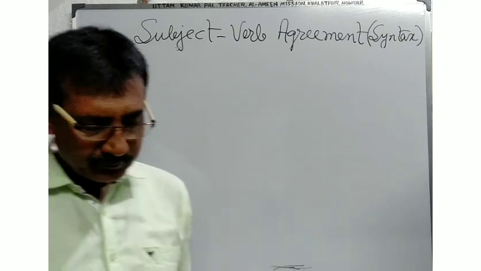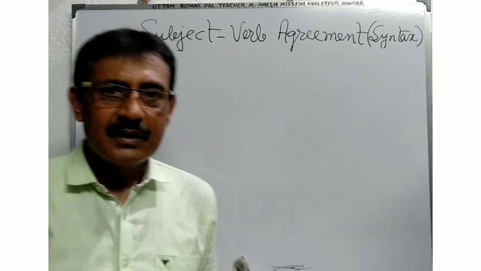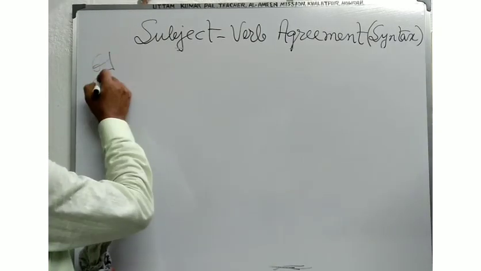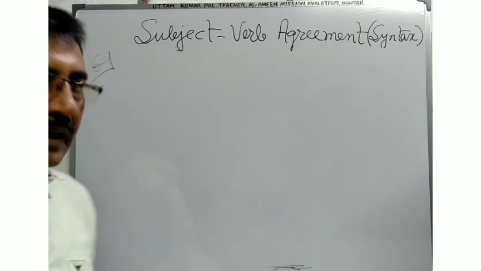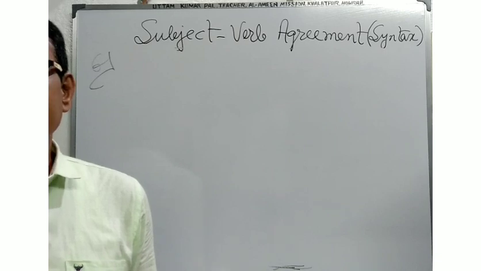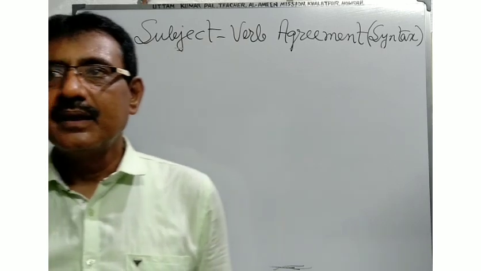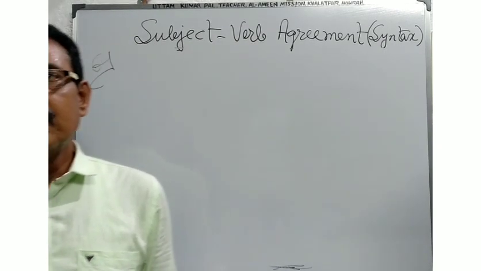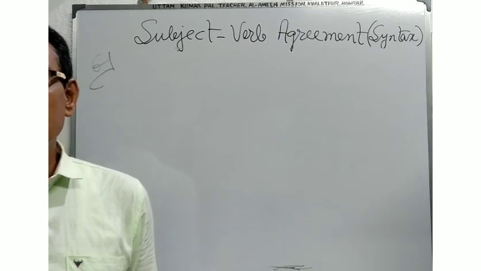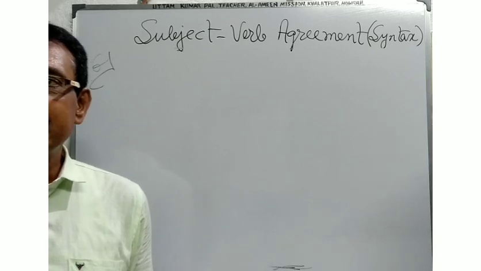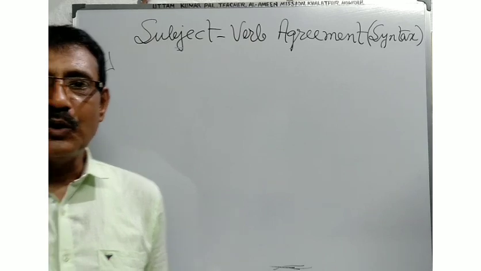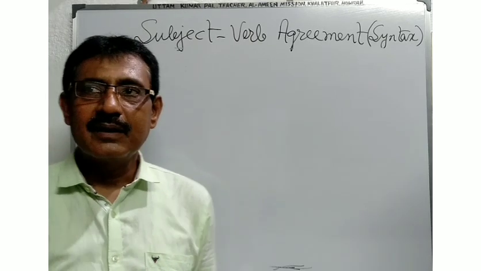Here, I have already discussed some rules, and this is rule number 6. Some nouns which are singular in form but plural in meaning take a plural verb. That is, you will have to use a plural verb when you see some nouns which are singular in form but plural in meaning.